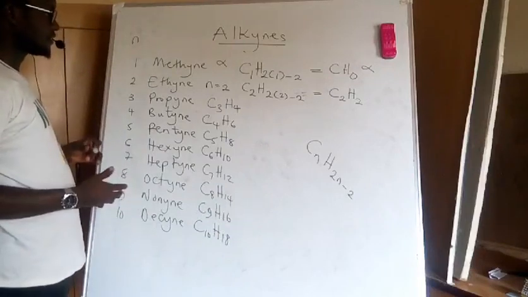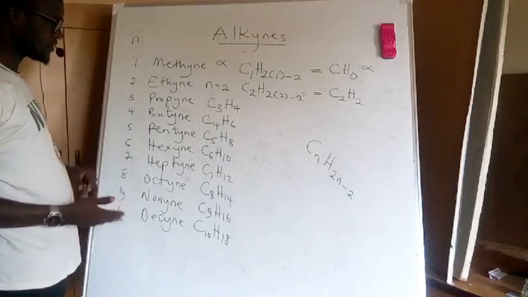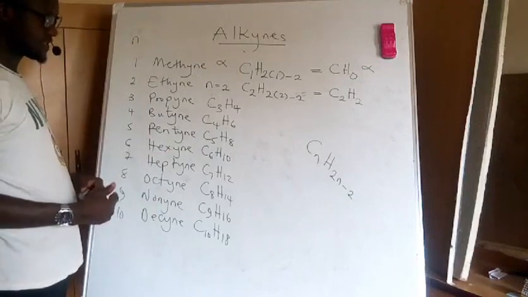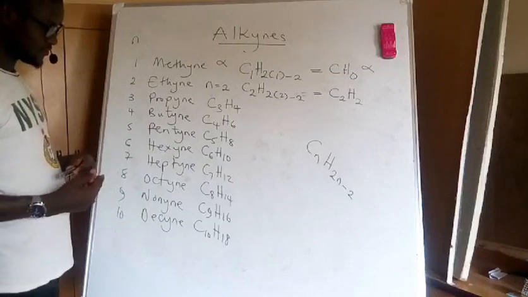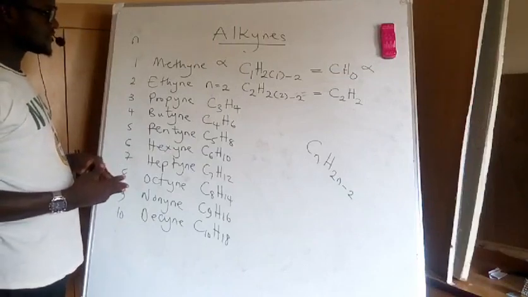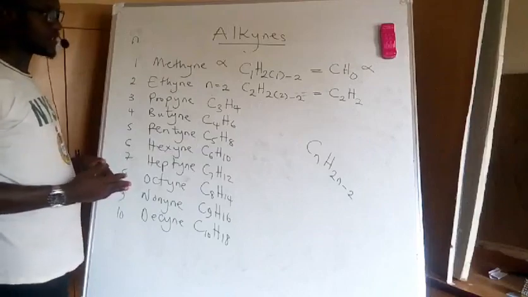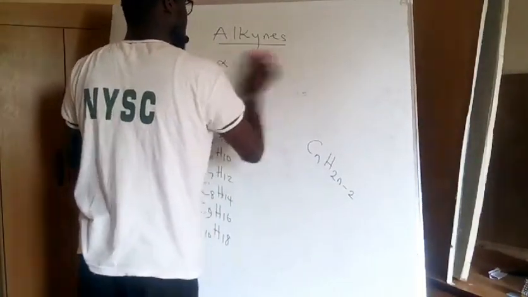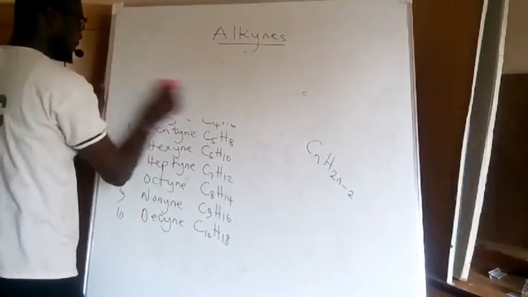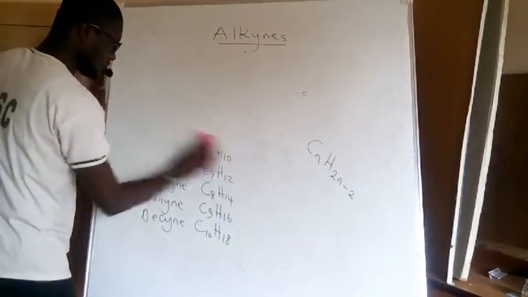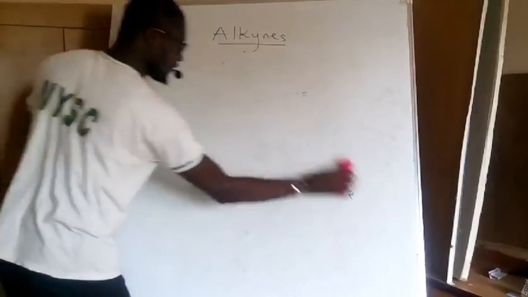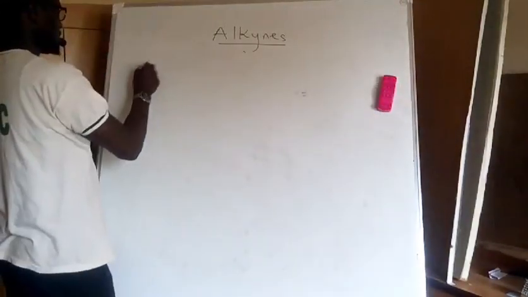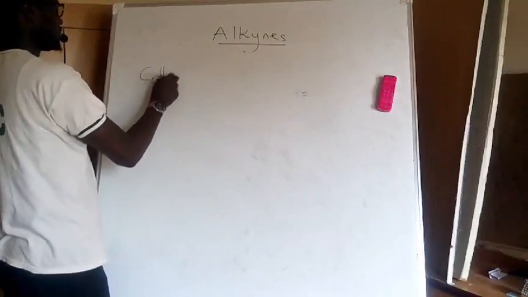Now let's see how we can draw the structure of these compounds, because the number of hydrogens is not similar to those of alkenes or alkanes. So let's see how their structure looks. Now let's take the first member, which is C2H2.